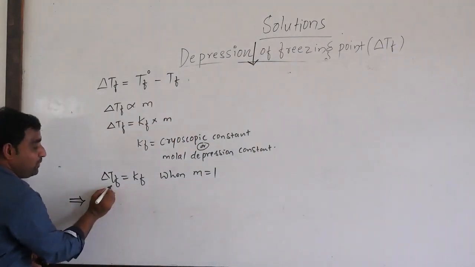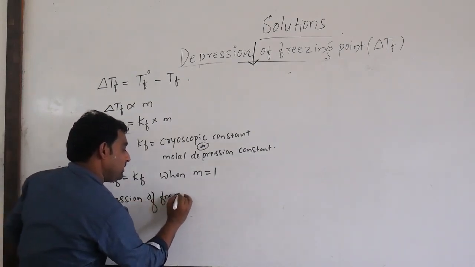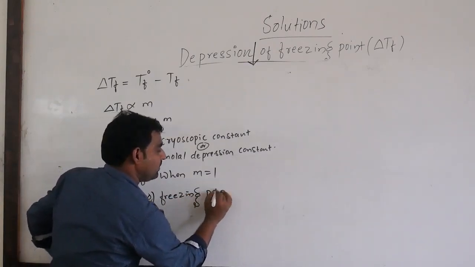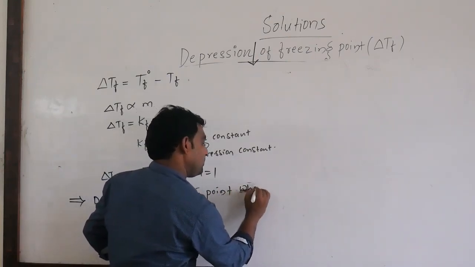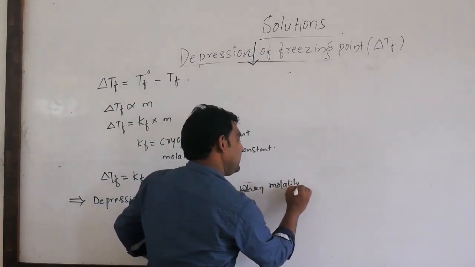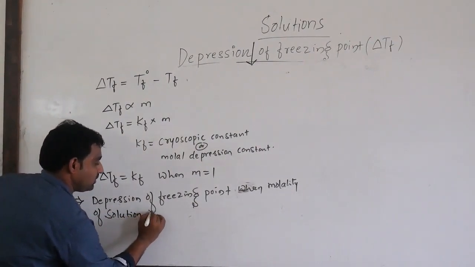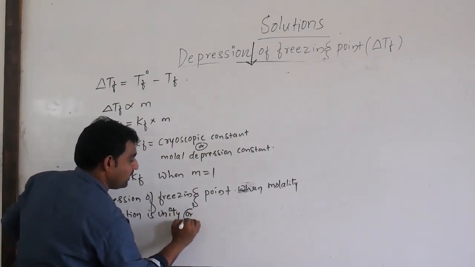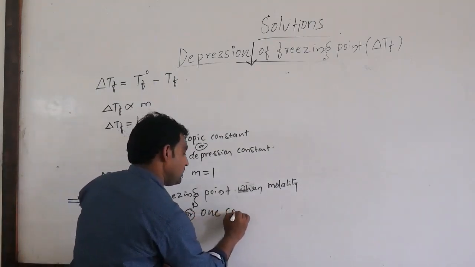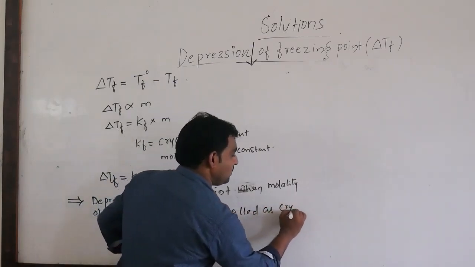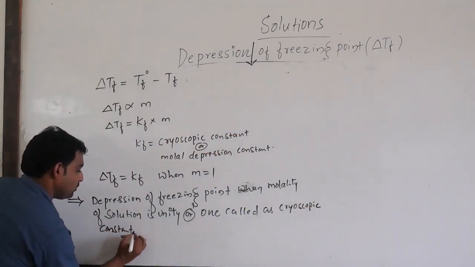So the depression of freezing point when the molality of the solution is unity, or 1, is called the cryoscopic constant. This is the definition of the cryoscopic constant.